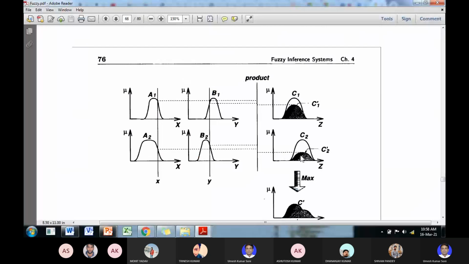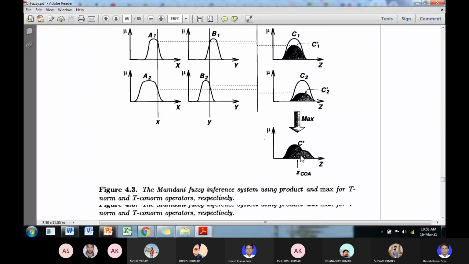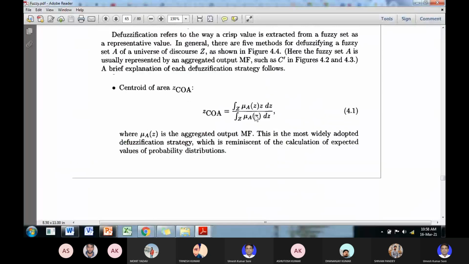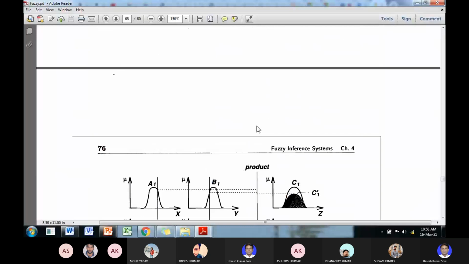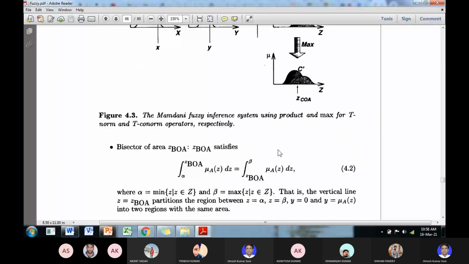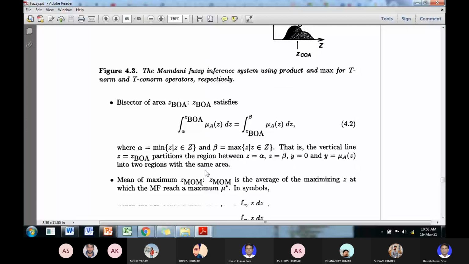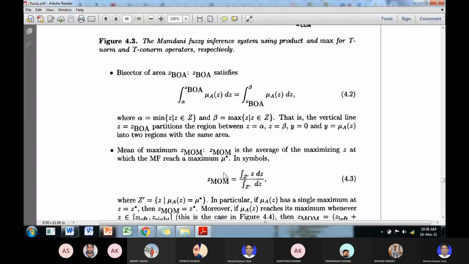Okay, so now the c dash is identified using this center of area method. Okay, तो यहाँ इससे भी आप देख सकते हैं, सेंटर ऑफ एरिया है।